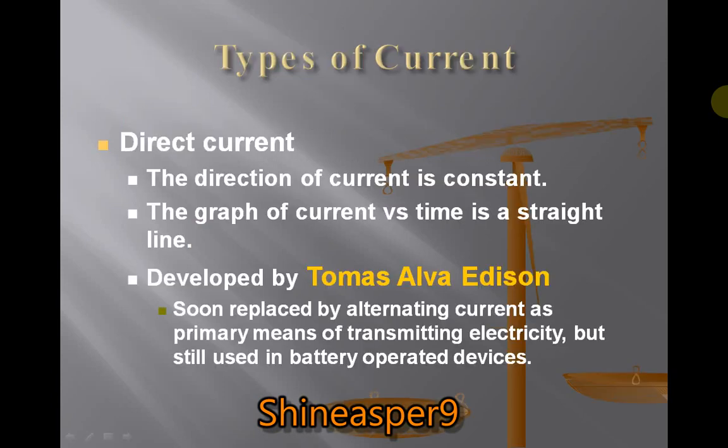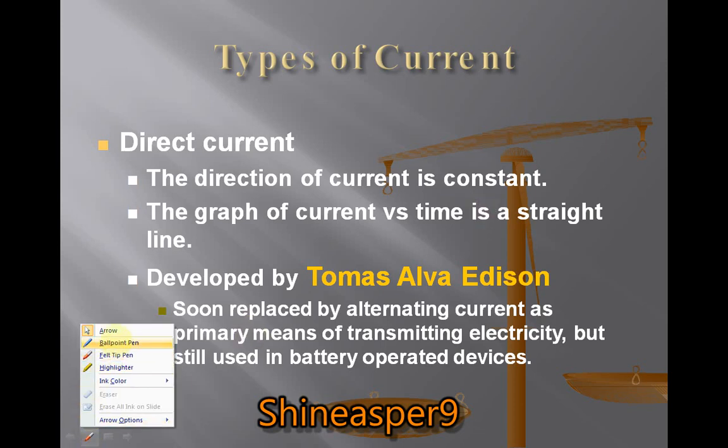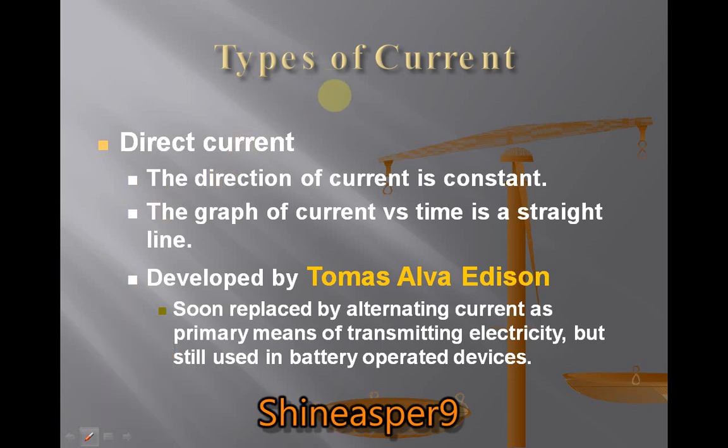Types of current: it is direct current or alternating current. What is direct current? Direct current flows along one line direction, only that line, with no positive sign and no negative sign. In alternating current, one side is called positive and the other negative. In direct current there is no positive or negative sign.